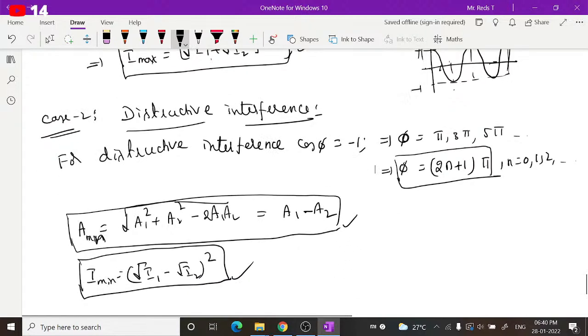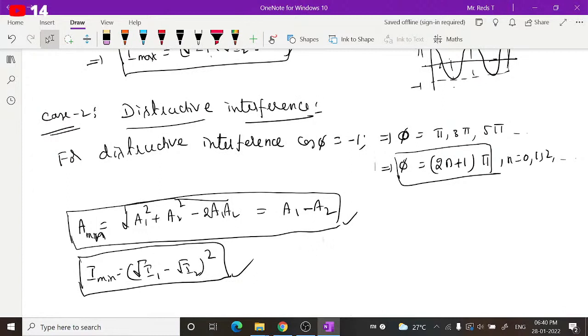So these are the few expressions you have to keep in mind, guys. Copy these points quickly.